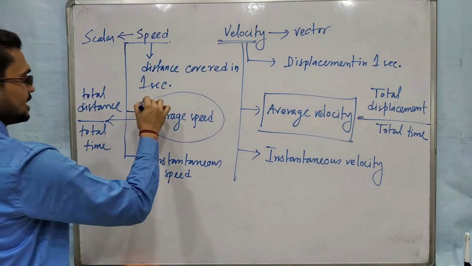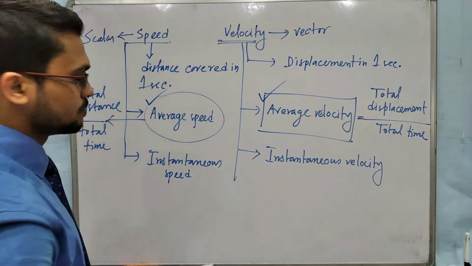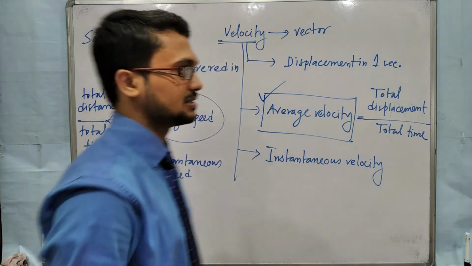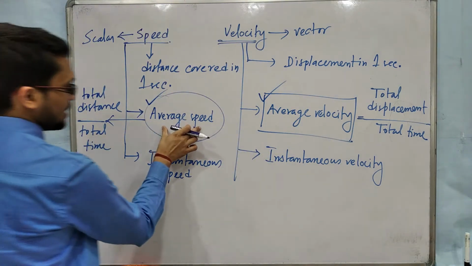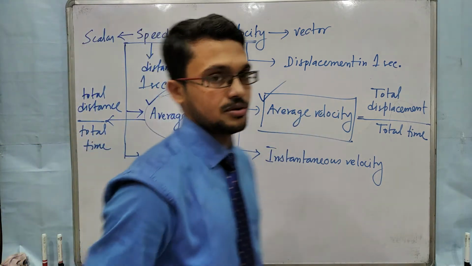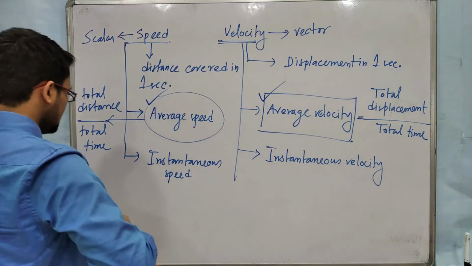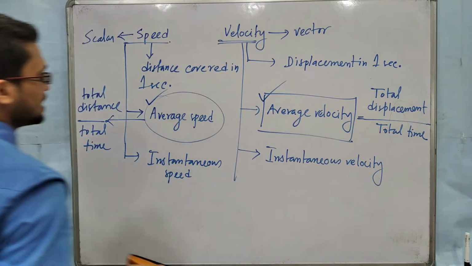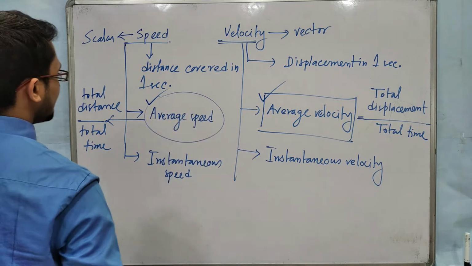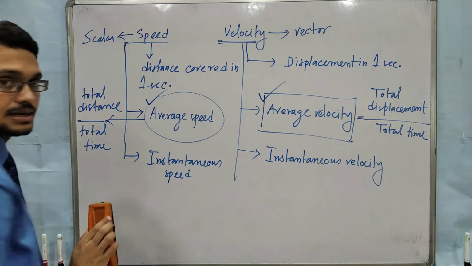We will discuss today only these two topics. We will discuss a few numericals, a few board related and a few competitive related numericals. Very, very important numericals about average speed and average velocity. Instantaneous speed and instantaneous velocity we will discuss in the next lecture. So first start solving different numericals related to average speed and average velocity. These are the two formulas. Clear? So I am erasing.